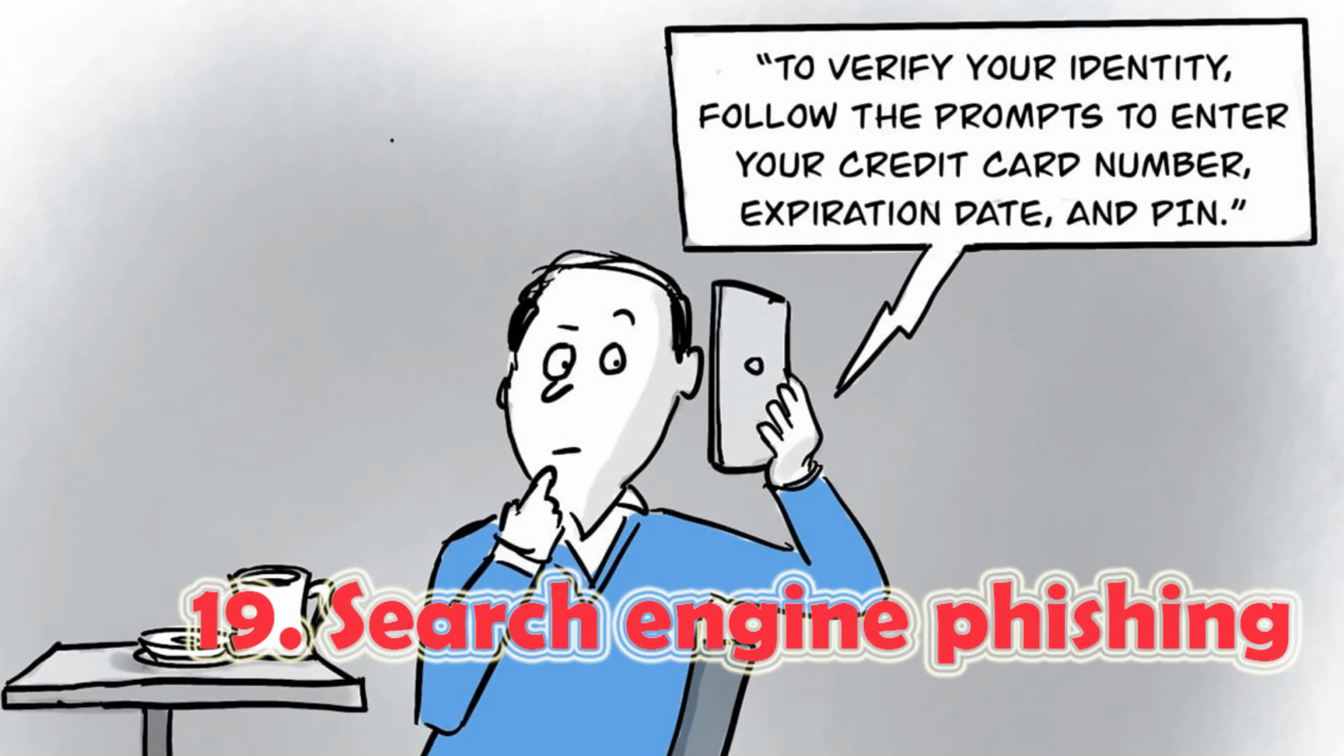19. Search engine phishing. A search engine phishing attack involves an attacker making fake products that look attractive. When these pop up in a search engine, the target is asked to enter sensitive information before purchasing, which then goes to a hacker.